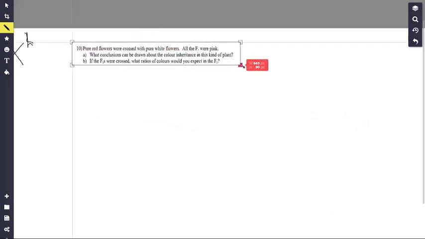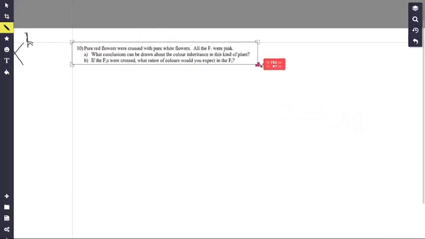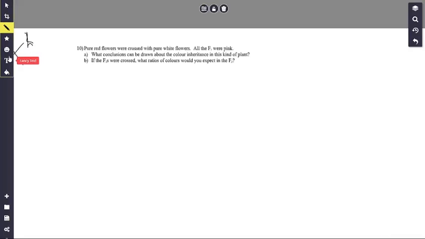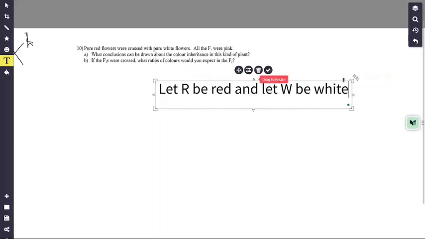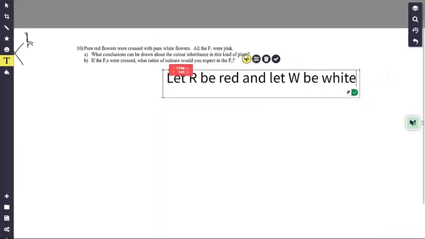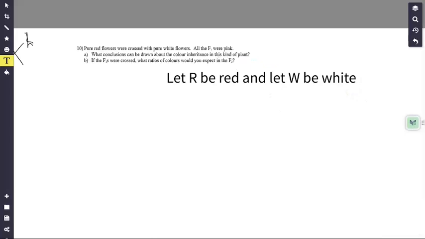All right. Pure red flowers are crossed with pure white flowers. So let's do the let statement. Let R be red and let W be white. You gotta be able to identify what's going on here, because they didn't tell you the dominance, so you gotta know this is codominance. Oh, wait, this is incomplete dominance, is it not?